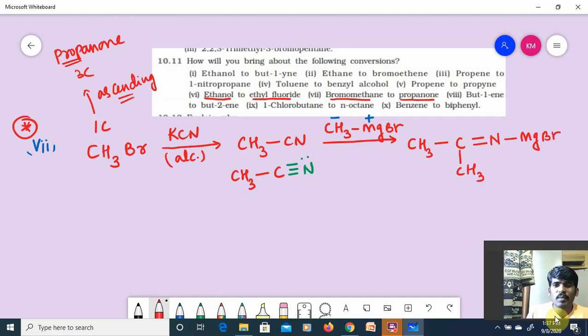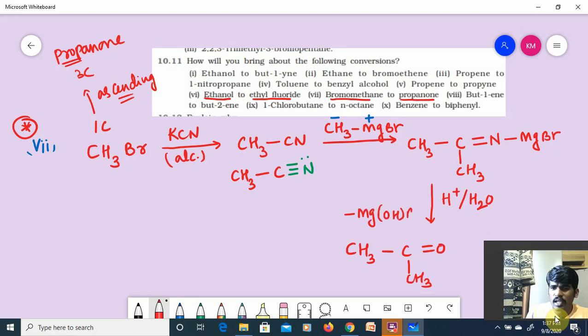So now I have to get propanone. Then I'll do the hydrolysis, the acidic hydrolysis, guys. If I do the acidic hydrolysis, then I'll get CH3C double bond O CH3, and this MgBr can be removed as MgOHBr, and this N can be removed as NH3.